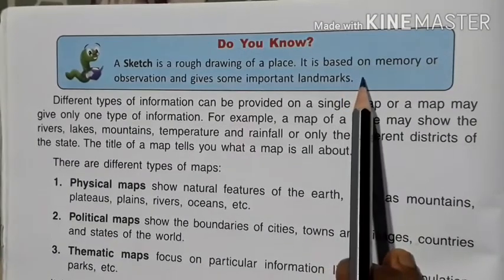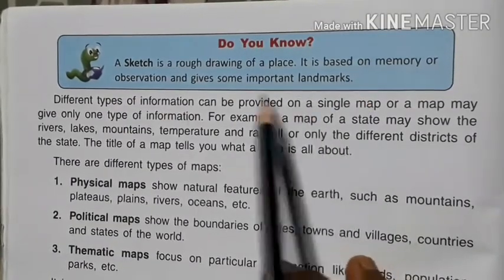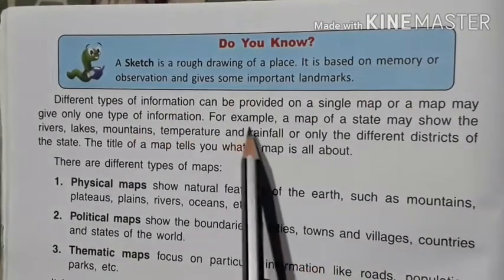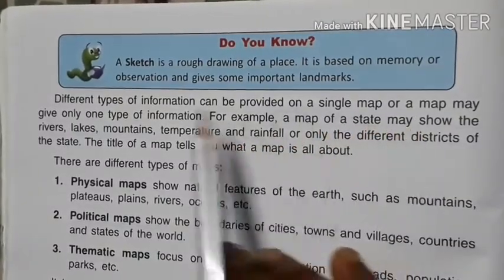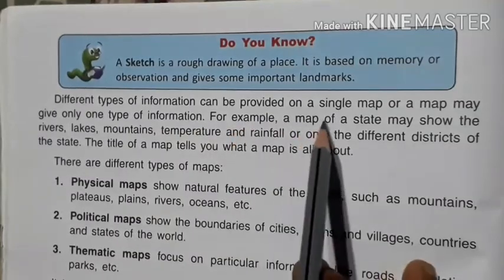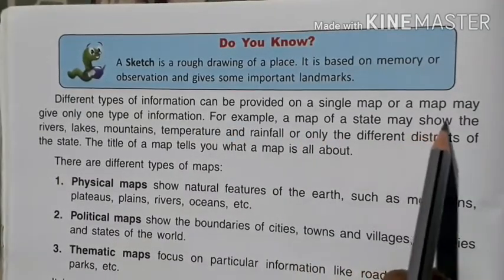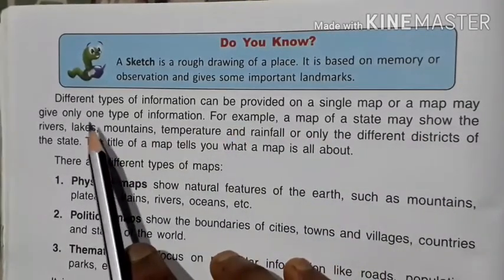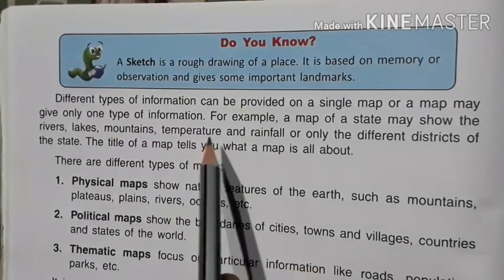We use landmarks to remember the area. Different types of information can be provided on a single map, or a map may give only one type of information.